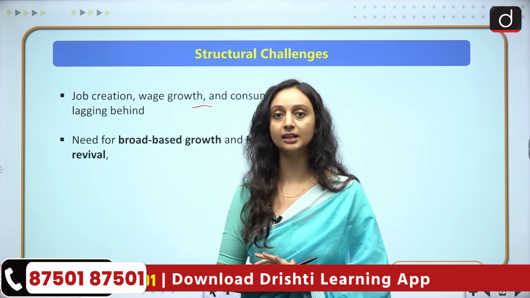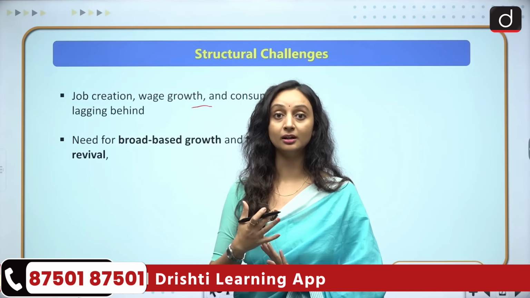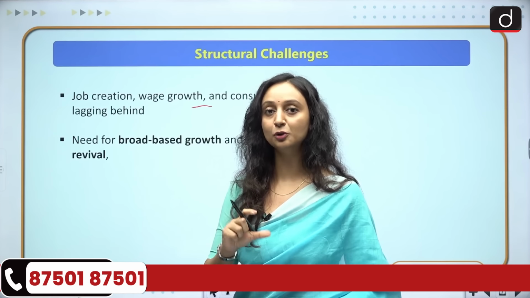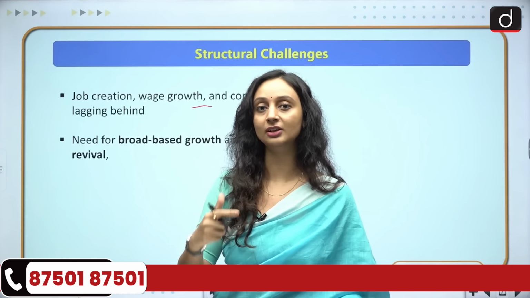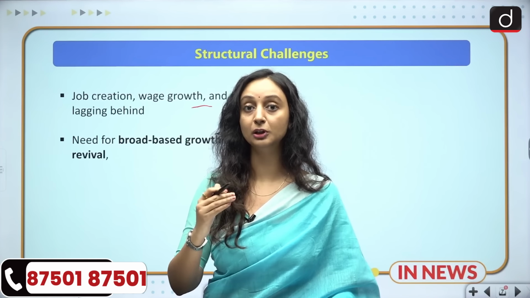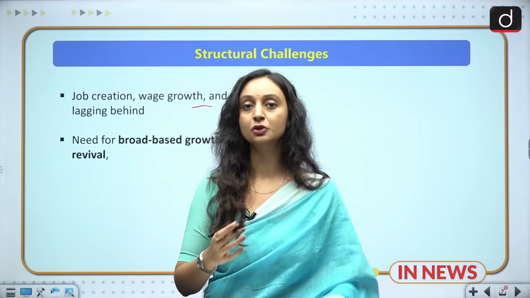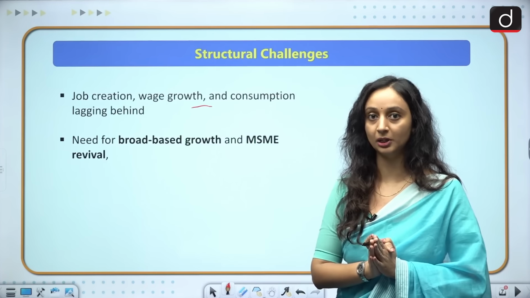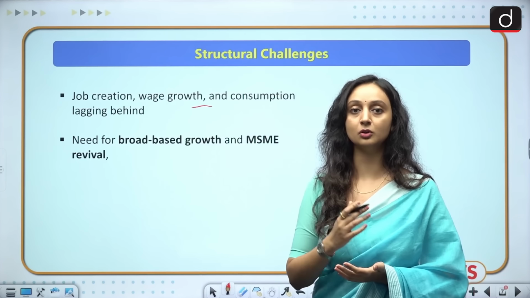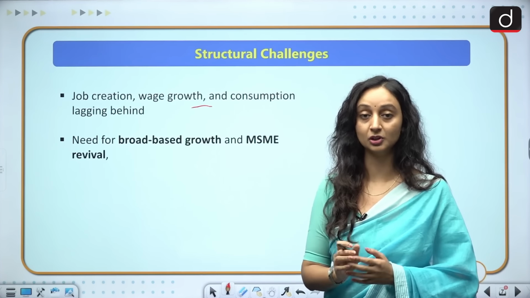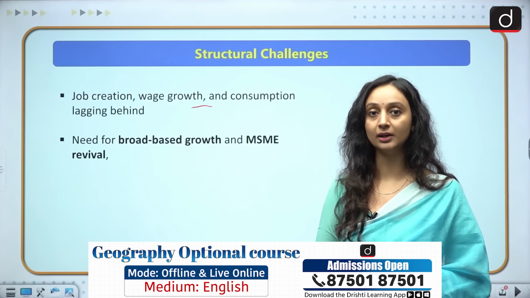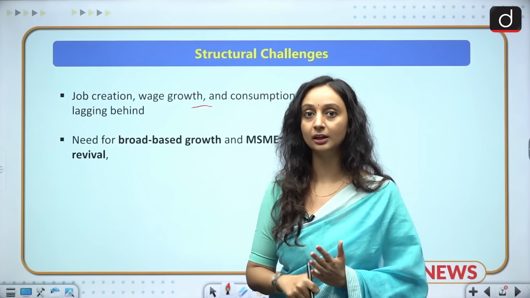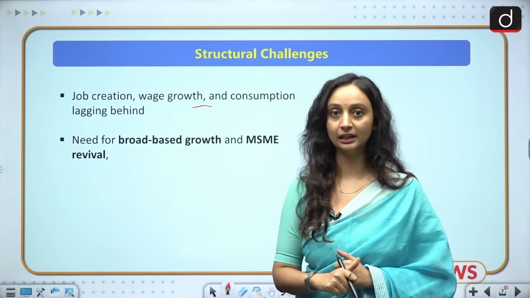And why are the jobs not stable? Jobs are not stable because AI and automation have come into the picture. A lot of manual jobs have now been automated, and to bridge this gap, we'll have to upskill and reskill ourselves so that we are trained for the new kinds of jobs that are coming up in the industry. So all these things, when coupled together, tell us that there are structural challenges in the economy right now. It is not just about GDP growth, it is not just about FDI growth or monetary policy revision. A lot of things need to happen at the ground level because the major demographic dividend right now is struggling with unemployment, is struggling with wage growth. So all these things need to be taken care of.